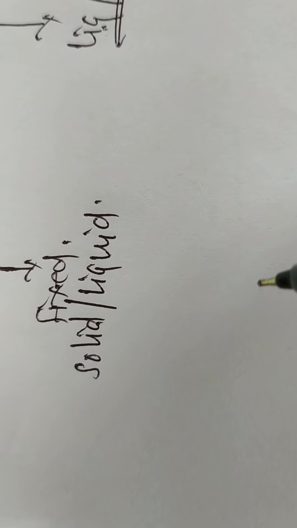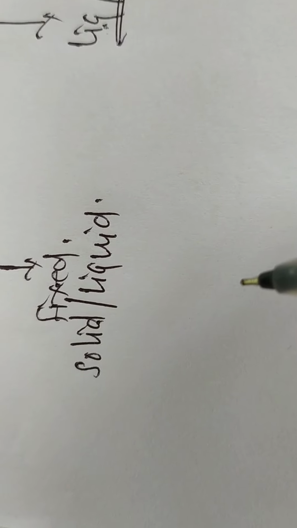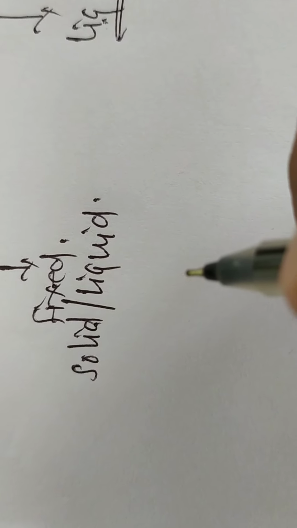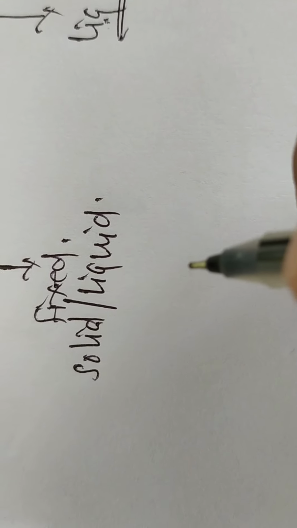The next advantage is that even traces of impurities are detected and estimated. And the last advantage is that this technique is simple and rapid, so complex mixtures can be handled easily.